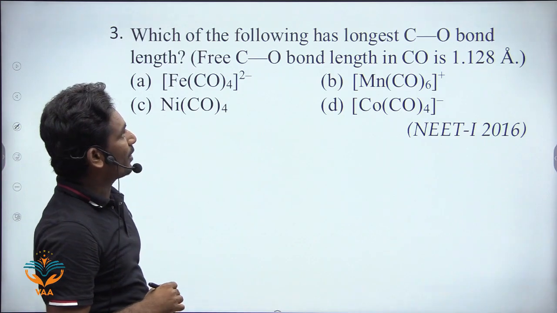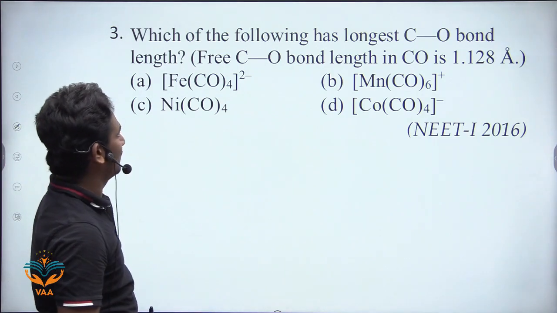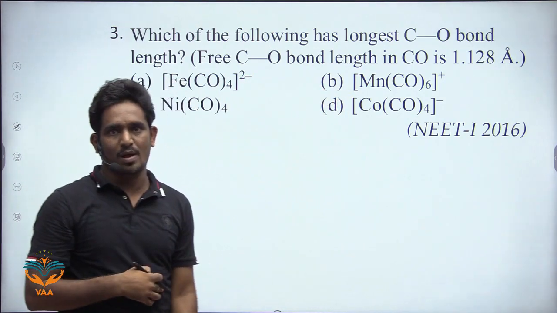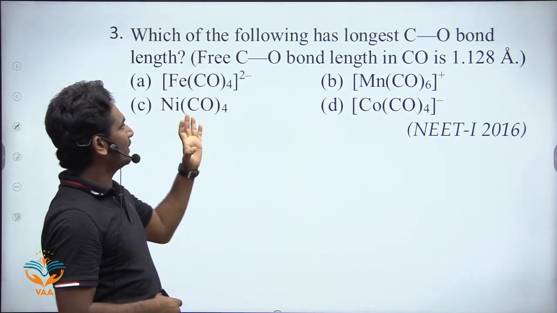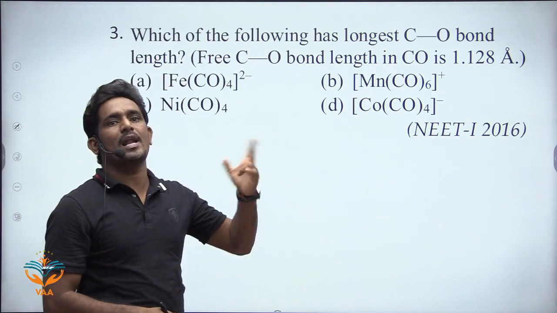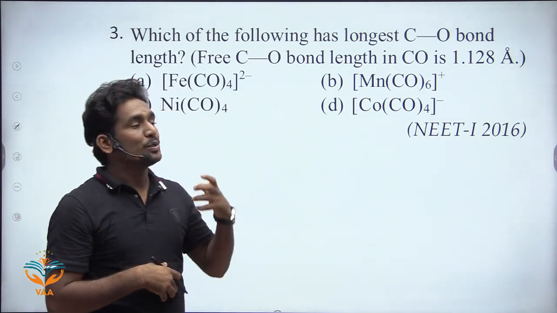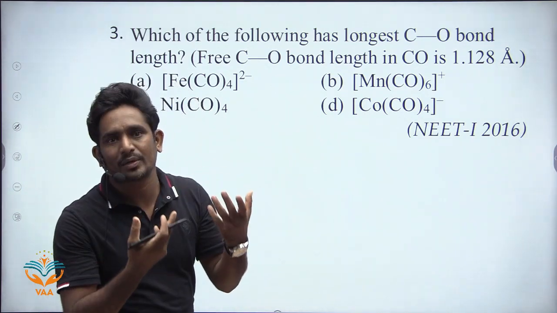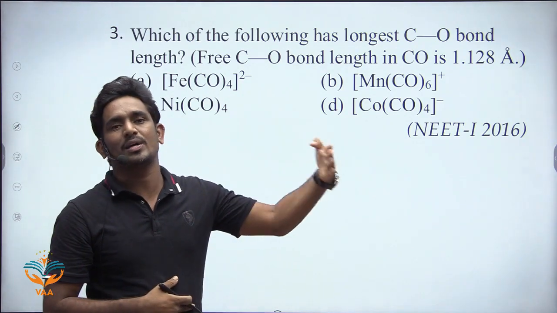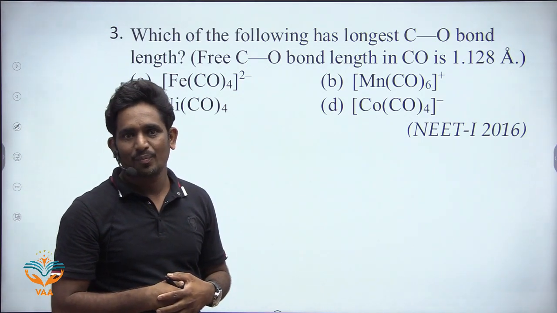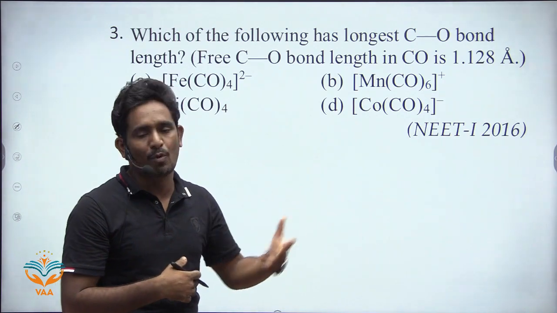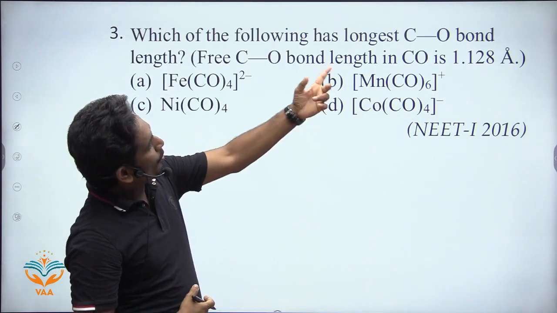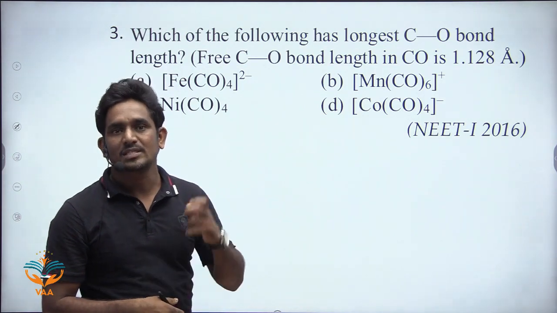Next one. Which of the following has the longest CO bond length? Here the free CO bond length is given, that is 1.128 angstroms. So how to solve this? If we know the electron density on the metal atom, then we can solve this. Metals having more electron density can easily donate electrons to the ligands. That is nothing but back bonding. So the more the electron density on the metal atom, the more the CO bond length.